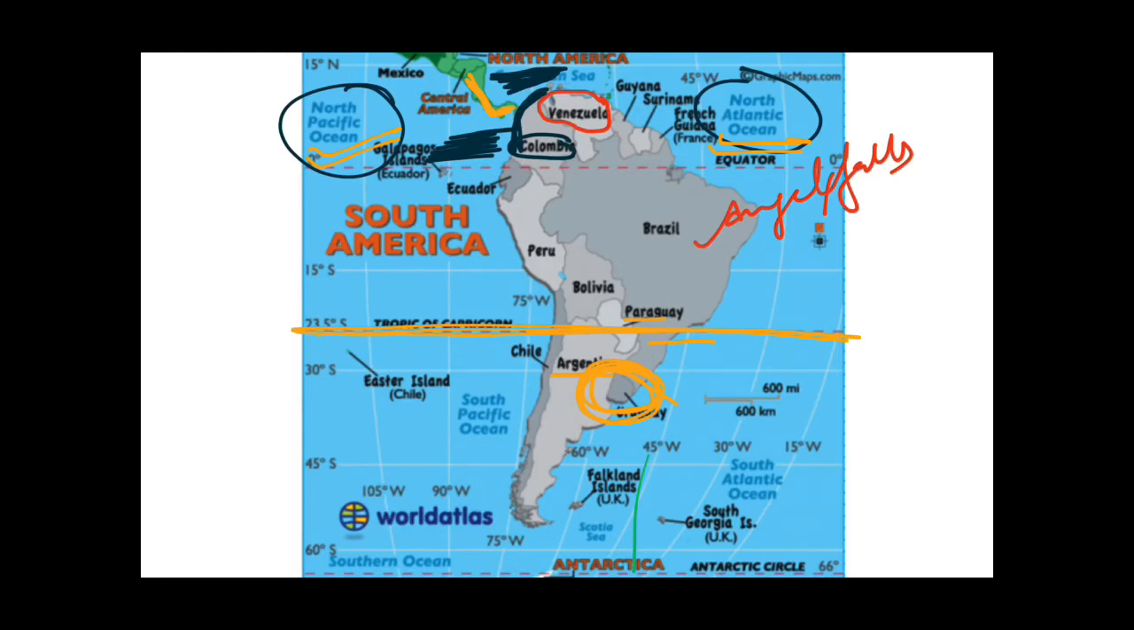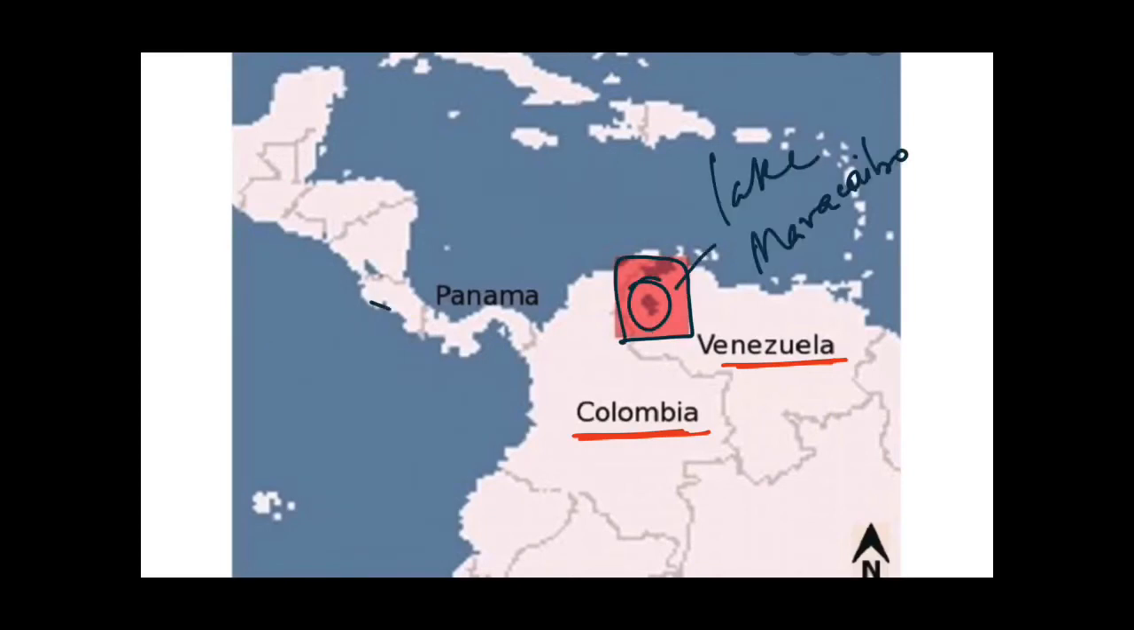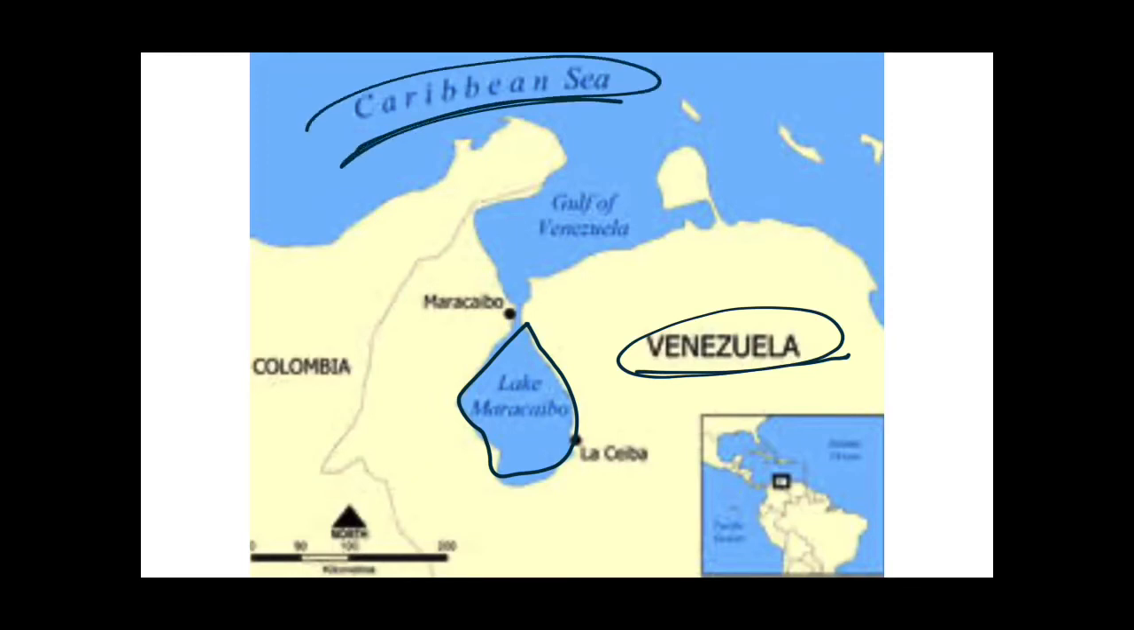Let me show you on the map also. As you can see over here, this is Venezuela, and over here to the left side it is Colombia, which is touching its boundary. Here you can see this with red color. So this is Lake Maracaibo, and you can see over here that this is Panama, which is connecting the two continents, that is North America and South America. Here also you can see that this is Lake Maracaibo, which lies entirely in Venezuela. And here you can see this is the Caribbean Sea, and this one is the Gulf of Venezuela.